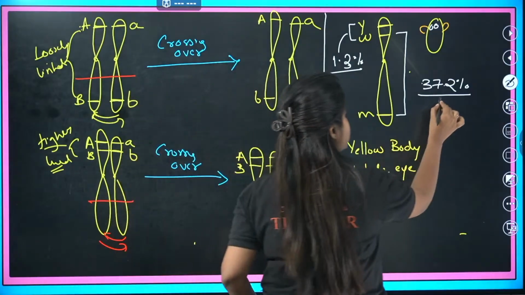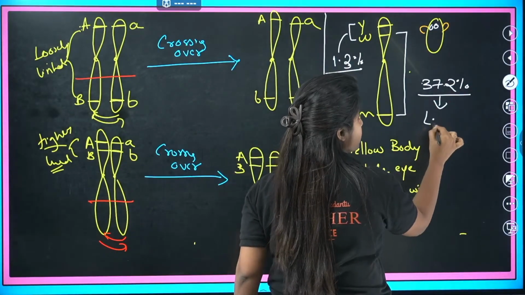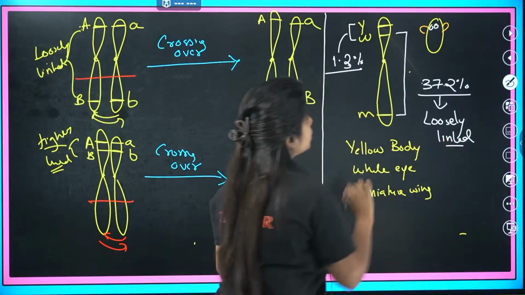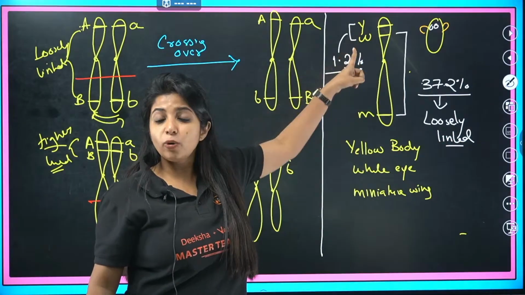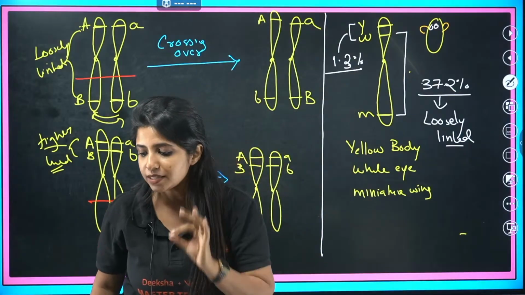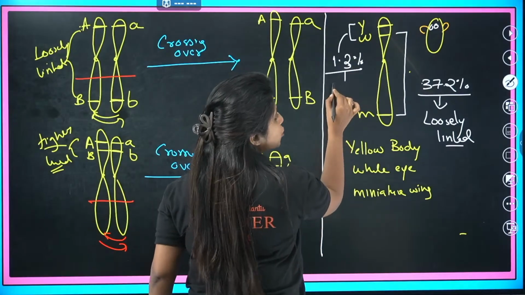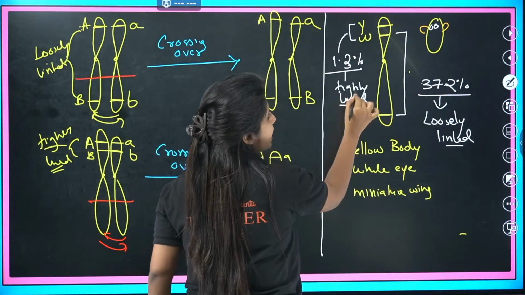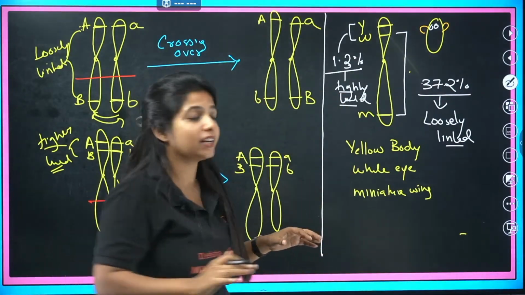Why? If you're asked why, then it is because it is loosely linked. On the other hand, when you look at yellow and the white eye, it shows 1.3% recombination. Why? Because this is going to be tightly linked. That is the reason, and that is something that you have to study.